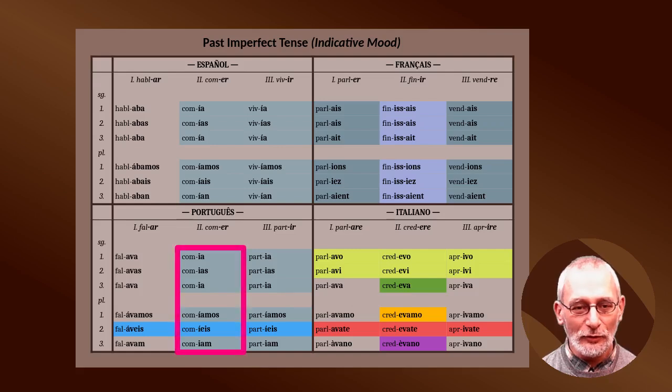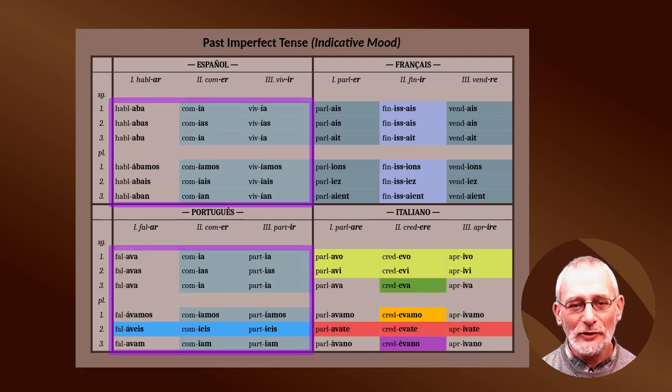The second group: comia, comias, comia, comíamos, comíeis, comiam. And the third group in Portuguese: partia, partias, partia, partíamos, partíeis, partiam. There is practically only one slight difference between Spanish and Portuguese, and it's in the second person plural, where Portuguese uses a different vowel in the ending. Hablabais, falaveis. Instead of a, Portuguese uses e in this ending.